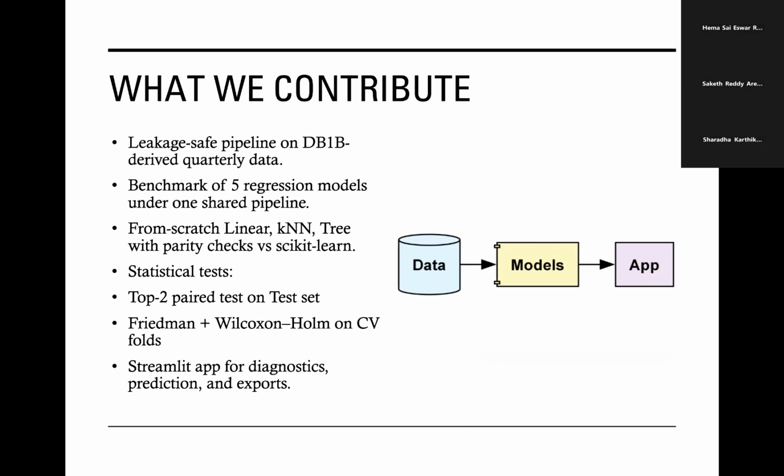Fourth, we added statistical testing, a top-two paired test on the test set, and Friedman plus Wilcoxon post hoc analysis and cross-validation folds. And finally, we wrapped all of this in a Streamlit app that supports diagnostics, prediction, and exporting artifacts for reproducibility.